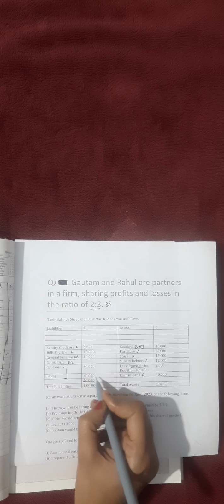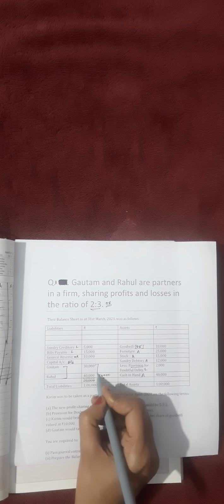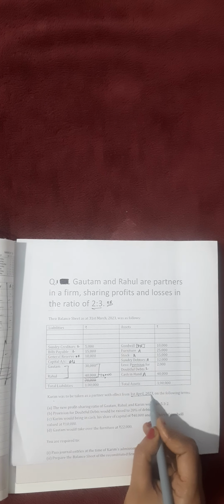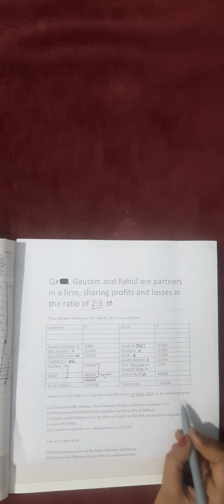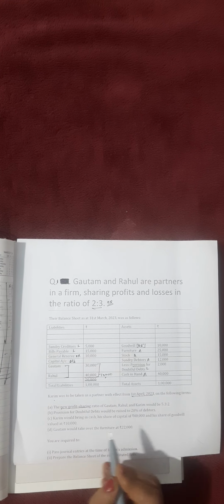Now what we need to see here: this 70,000 is the total of 30 and 40, so 70,000 means the capital of both the partners. Total assets and liabilities are given. So Karim was to be taken as a partner with effect from 1st April 2023 on the following terms. What were the terms? The new profit sharing ratio of Gautam, Rahul and Karim would be 5:3:2. So this is the new ratio.